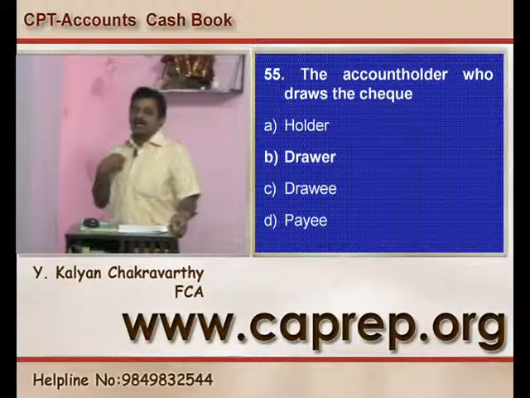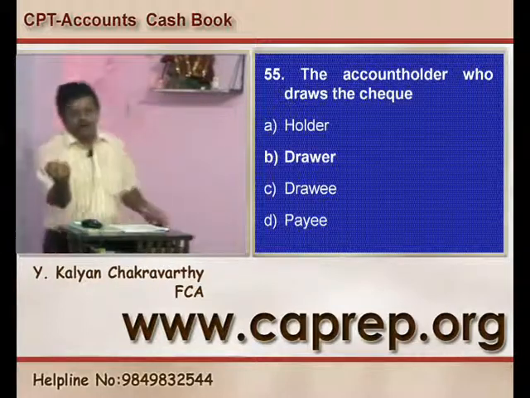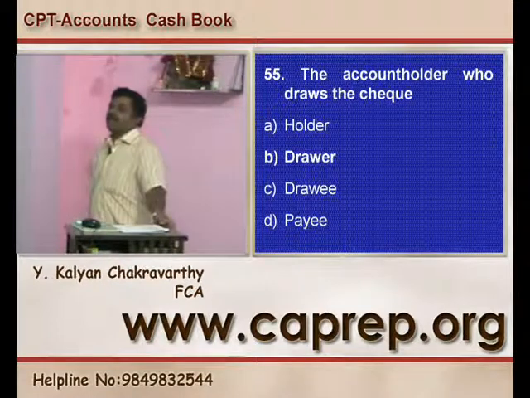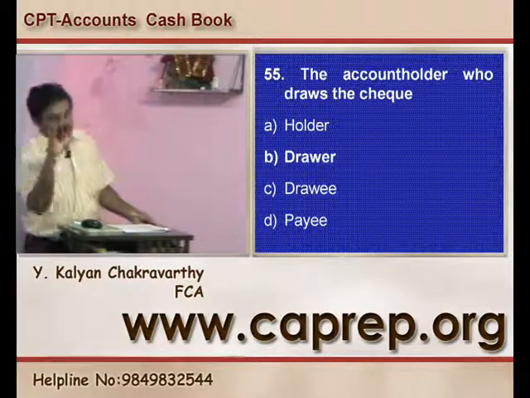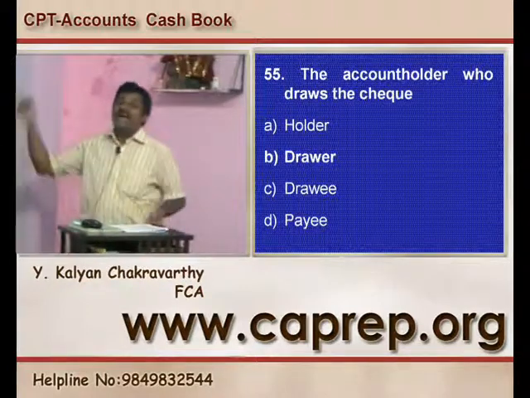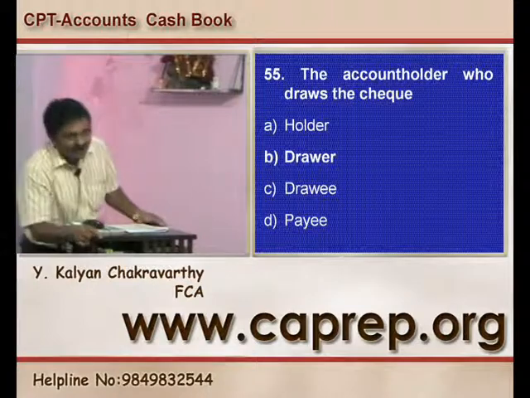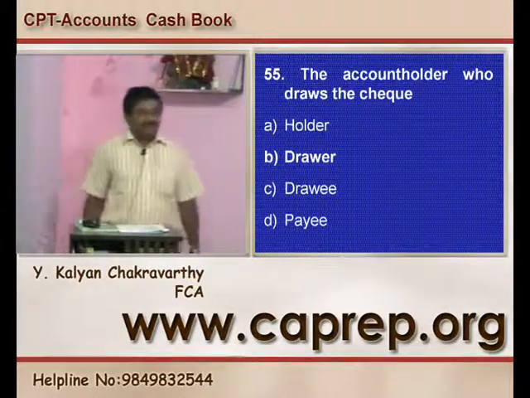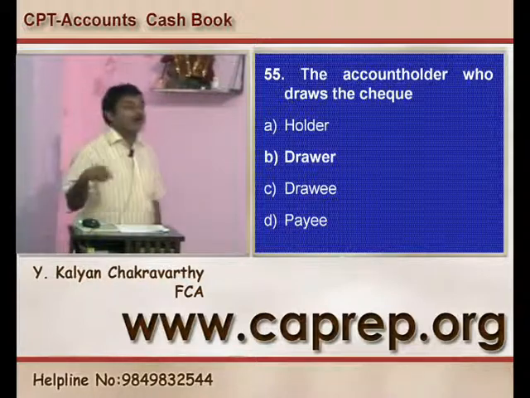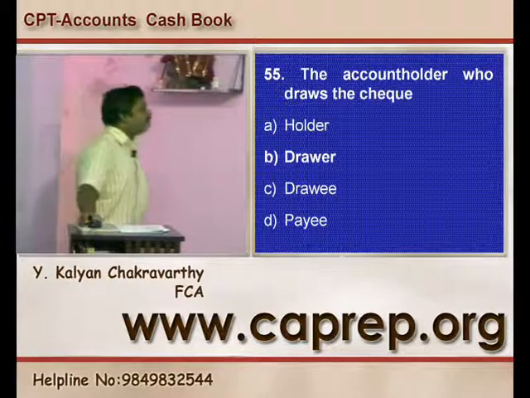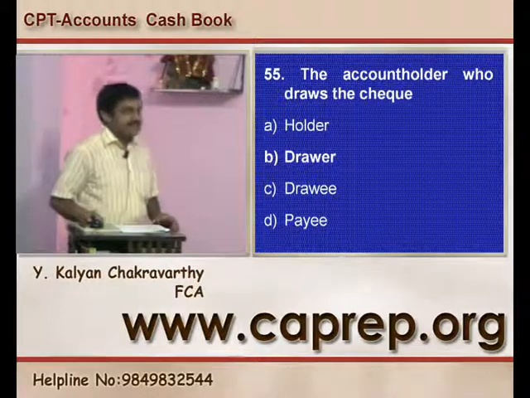I become the drawer, he becomes the drawee, and he endorsed the same to Monica. Monica becomes the holder and the banker becomes the payee. So a check can have 4 parties, but the person who writes the check is called the drawer. So question number 55, B is the right answer.